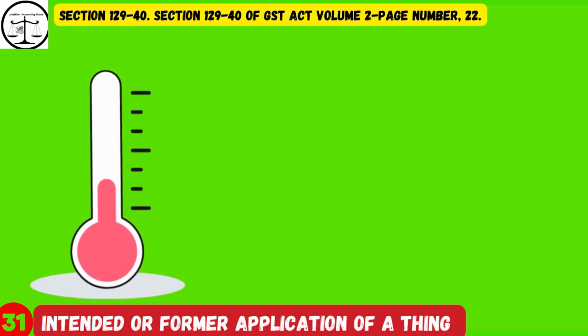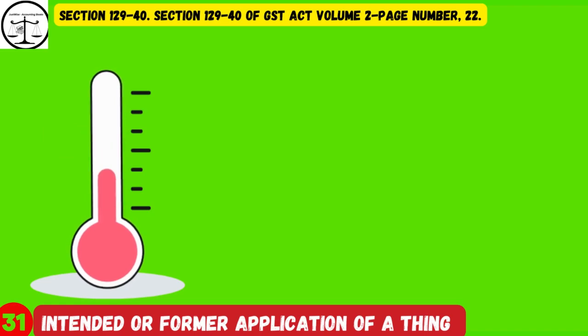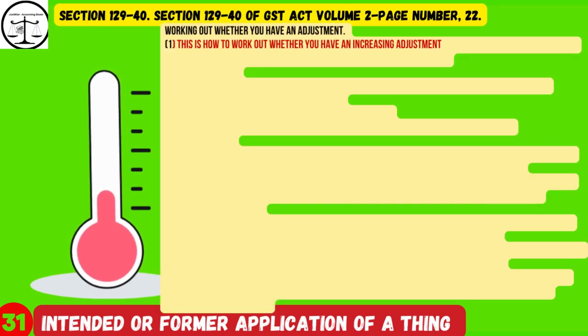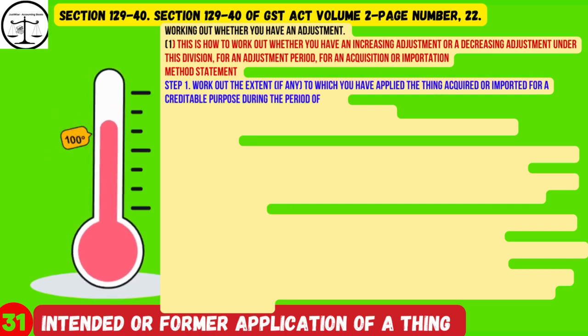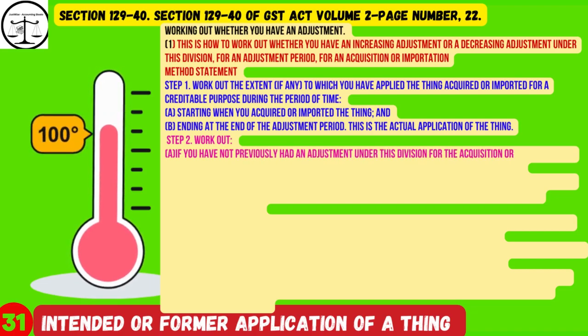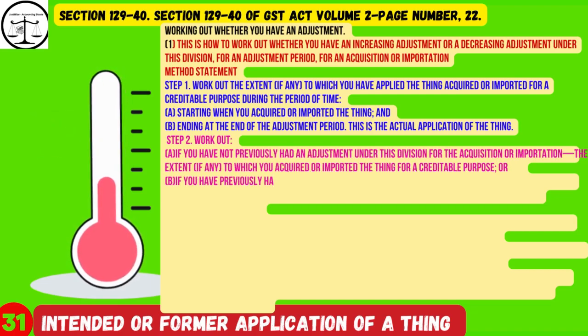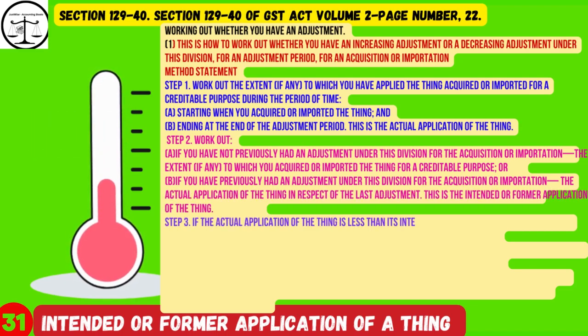Word number 31. Intended or former application of a thing has the meaning given by Section 129-40. Section 129-40 of GST Act Volume 2 page number 22. Section 129-40 states, working out whether you have an adjustment. 1. This is how to work out whether you have an increasing adjustment or a decreasing adjustment under this division, for an adjustment period, for an acquisition or importation.